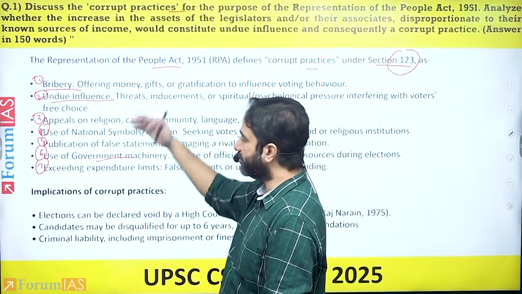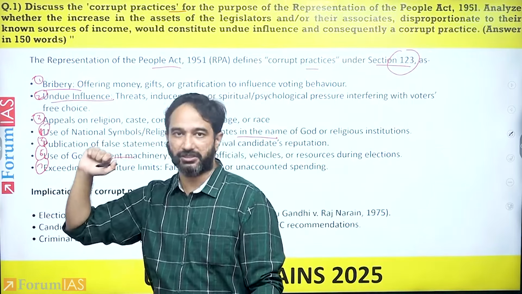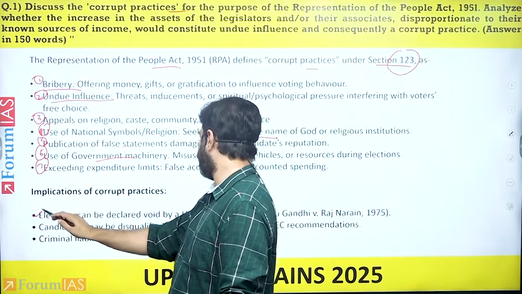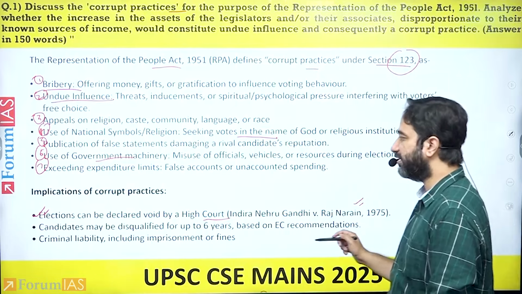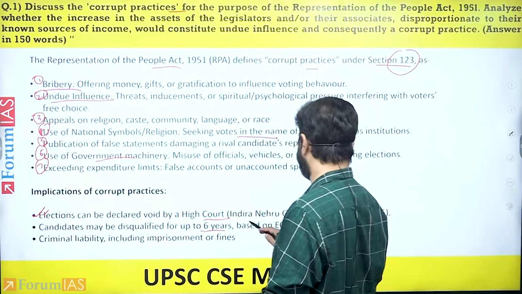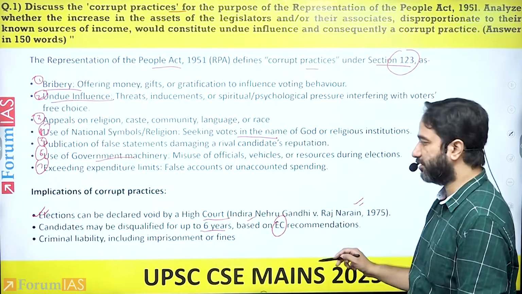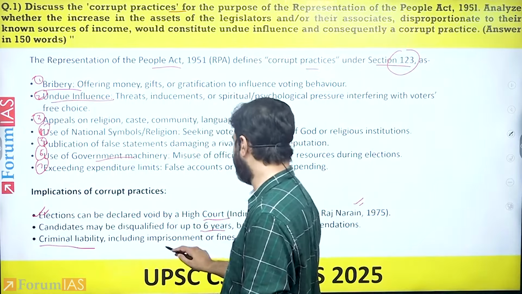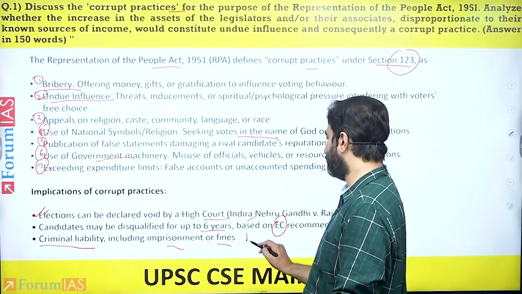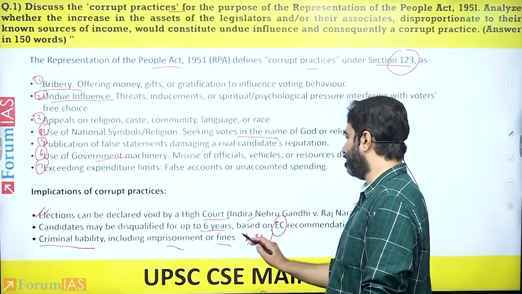What are the implications of these corrupt practices in the Representation of People's Act? That the elections can be declared void by the High Court. So you can give the example of the Raj Narayan case. Candidates may be disqualified up to 6 years based on the recommendation of the Election Commission of India. Further, there can be a form of criminal liability. A person can be given imprisonment or fine or both also. Right?